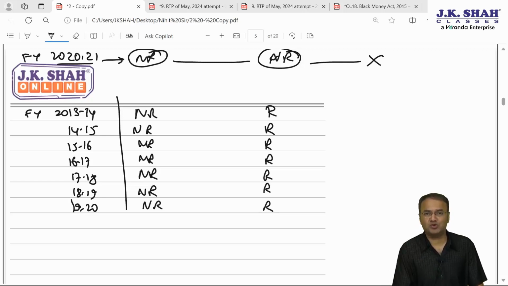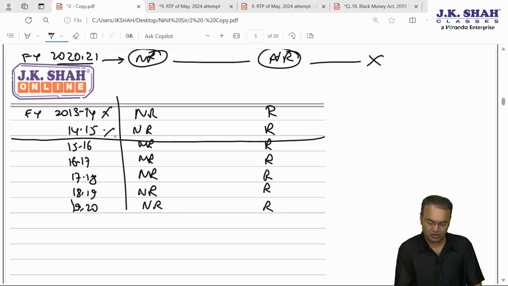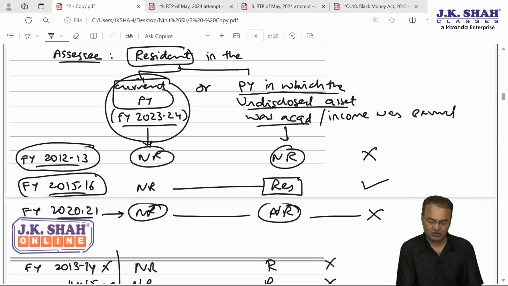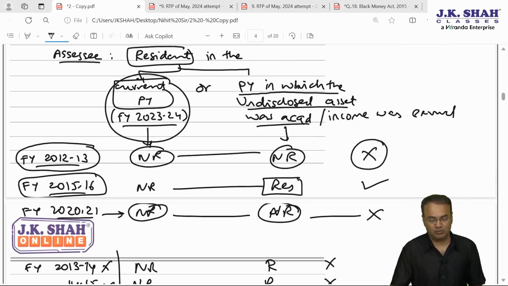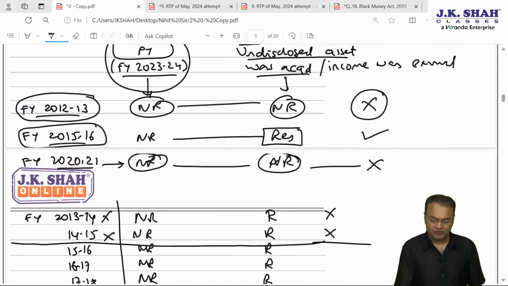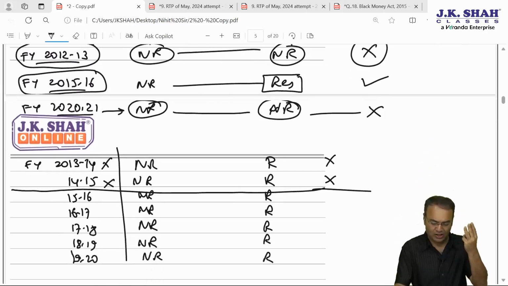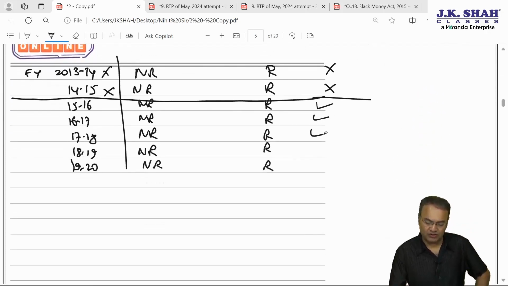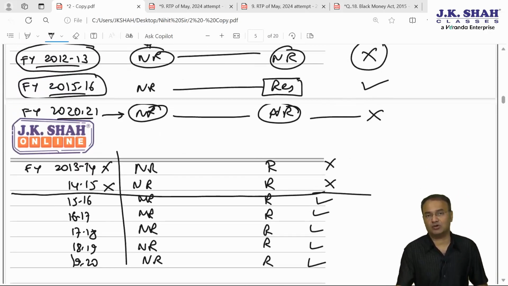However, notice cannot be issued for any previous year prior to 15-16. Therefore, notice cannot be issued for these 2 years. At that time, Black Money Act was not there. This rule is applicable only with regards to income, not with regards to asset. So asset which was acquired in 12-13, for that the notice cannot be issued otherwise also, because he was non-resident in both the years. And 15-16 and 2020-21 for asset we have 3 points: shares, 1 apartment and 1 factory in Malaysia. So notice can be issued with regards to undisclosed foreign income for 5 of the years. And as far as asset is concerned, notice can be issued only for financial year 15-16. Let's check what is the answer.